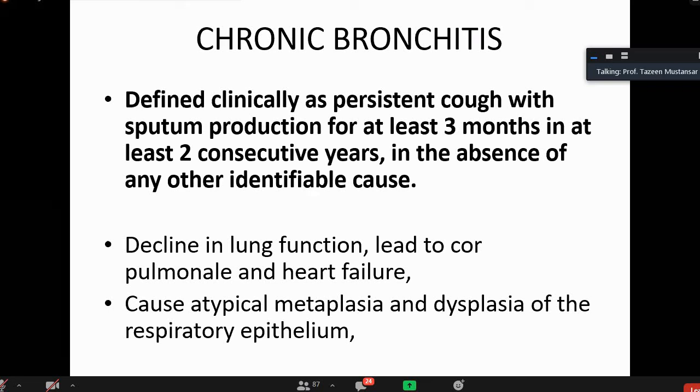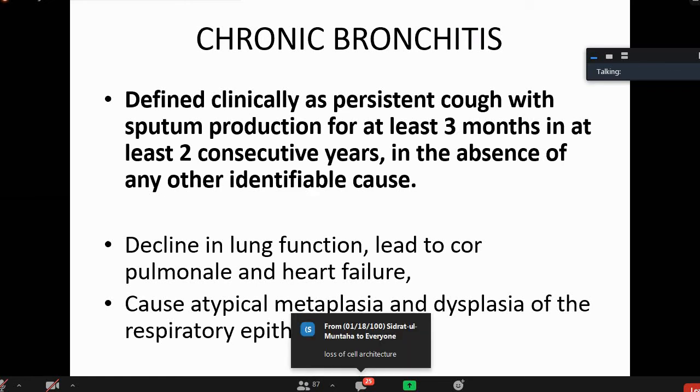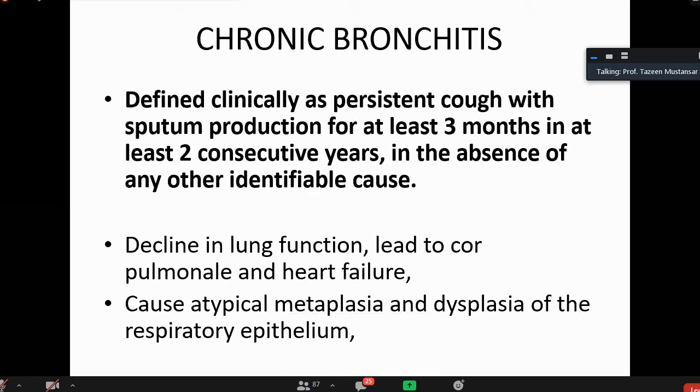It may cause atypical metaplasia. Atypical metaplasia means dysplasia. What is dysplasia of the respiratory epithelium? What is dysplasia? Yes. Anybody? Sidratul Muntaha, loss of cell architecture. No. Can you refine this? Dysplasia? Abnormal change of epithelium. Yes.